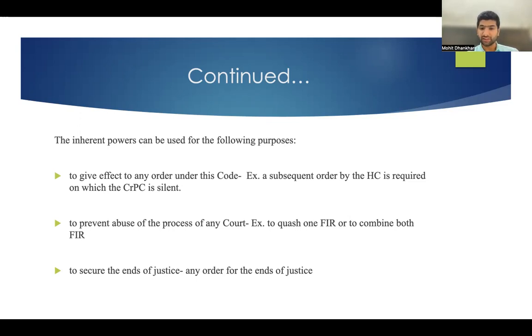Though there are separate guidelines on how to quash an FIR that will have to be followed by the High Court, but this is the provision in which the parties can approach the High Court under Section 482.